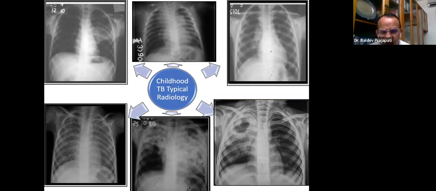That is the utility of ultrasound. Number 2, yes, for pleural effusion, collection of fluid in the pleural cavity, ultrasound is the good answer, rather than even the chest X-ray. So that is the second utility.